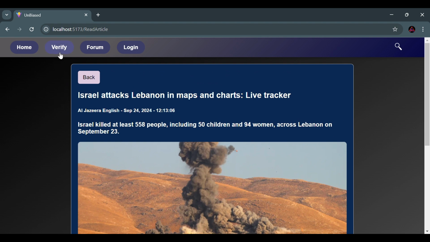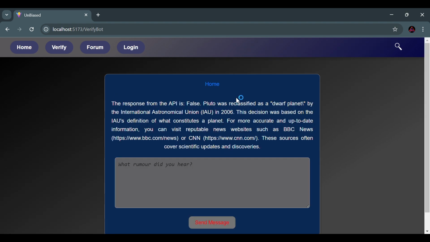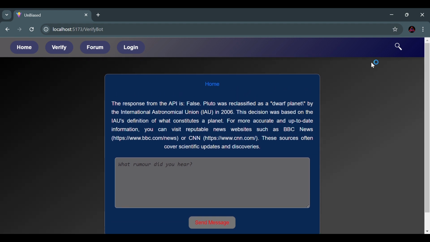For the second part, we have this verify section, which is like a chat board where you can ask about a rumor that you've heard, and it will tell you if the rumor is right or not. For now, let's try with something new. Obviously, it takes some time again, as the internet speed is not very good here. See, the rumor is verified: Pluto was classified as a dwarf planet, with some other information. For more current up-to-date information, you can visit a reputable news site, and it also tells us where we can see scientific updates and discoveries.